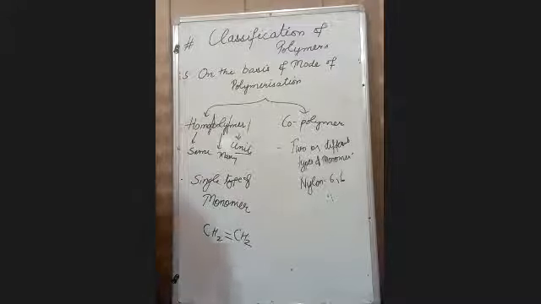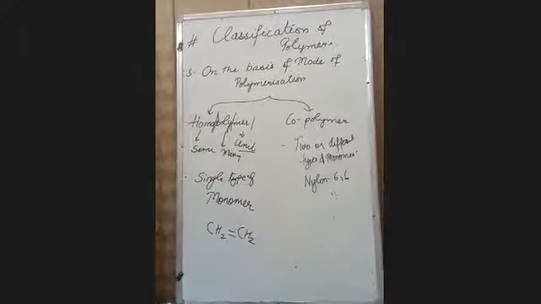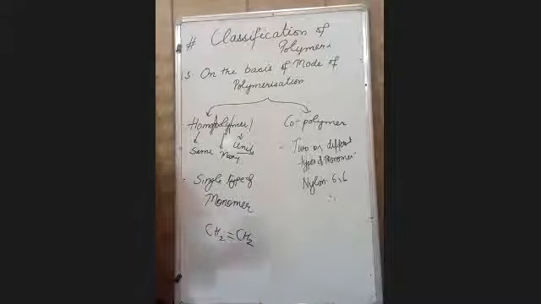So, till now, we have discussed the polymers. What are polymers? A large macromolecule which is made up of a small number of repeating units known as monomers. Remember, all polymers are macromolecules, but all macromolecules are not polymers.